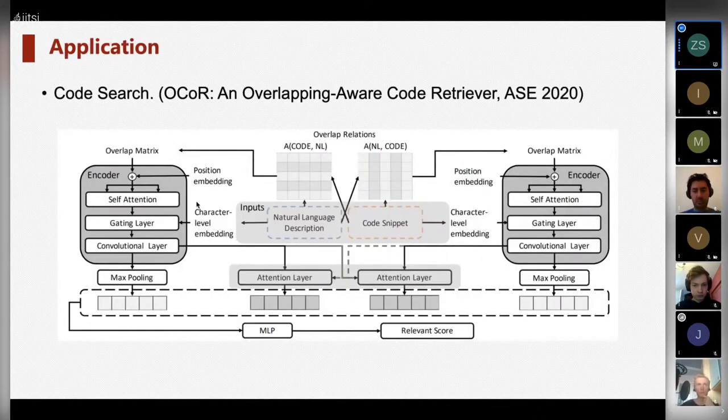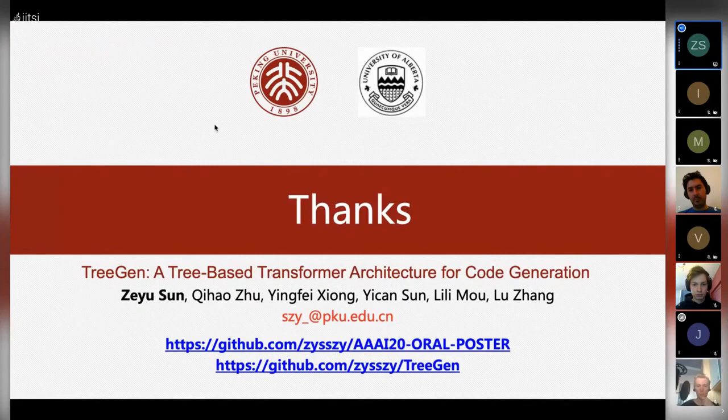We also apply this framework to other areas, including code search. As a result, we published a research paper at the ASE conference called OCoR, an Overlapping-Aware Code Retriever. Thanks for your listening.